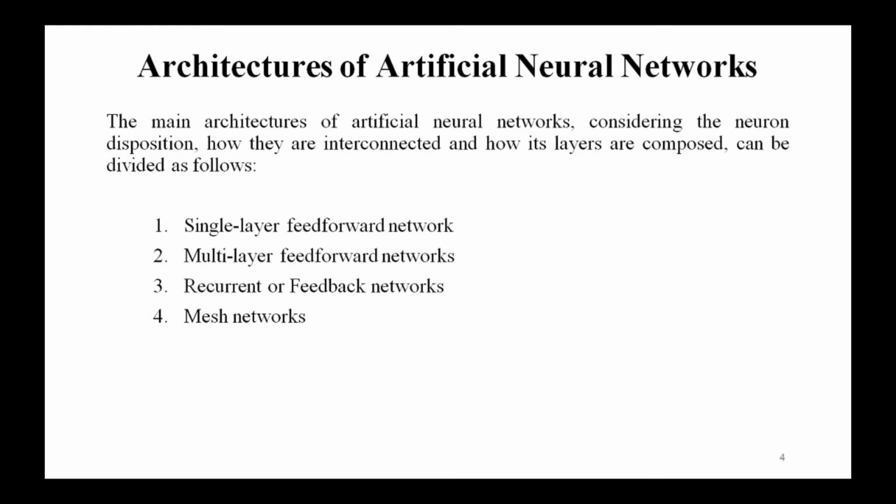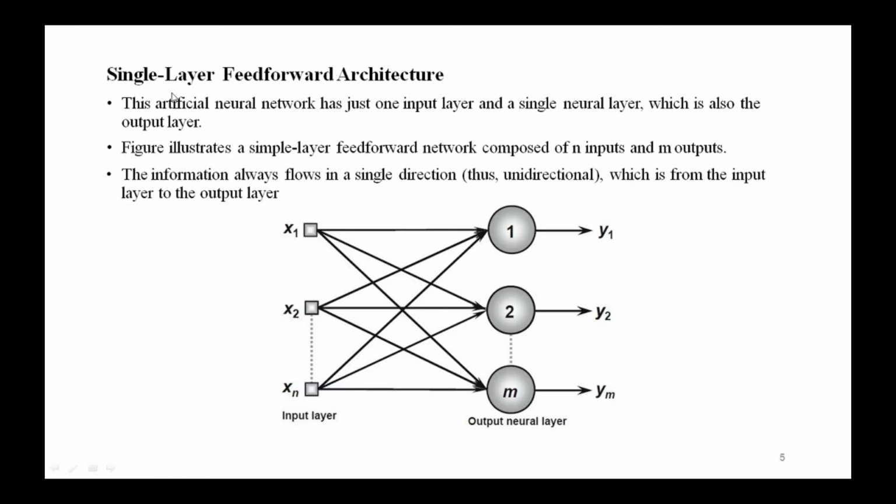The first type of architecture is the single layer feed forward architecture. This artificial neural network has just one input layer and a single neural layer, and this neural layer acts as the output layer. This figure illustrates a simple single layer feed forward network composed of n inputs and m outputs. So it is composed of one input layer and one neural layer, which acts as the output layer.